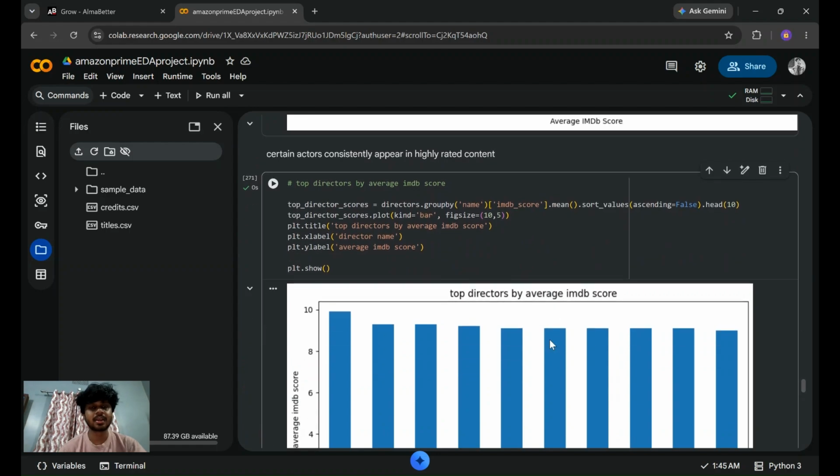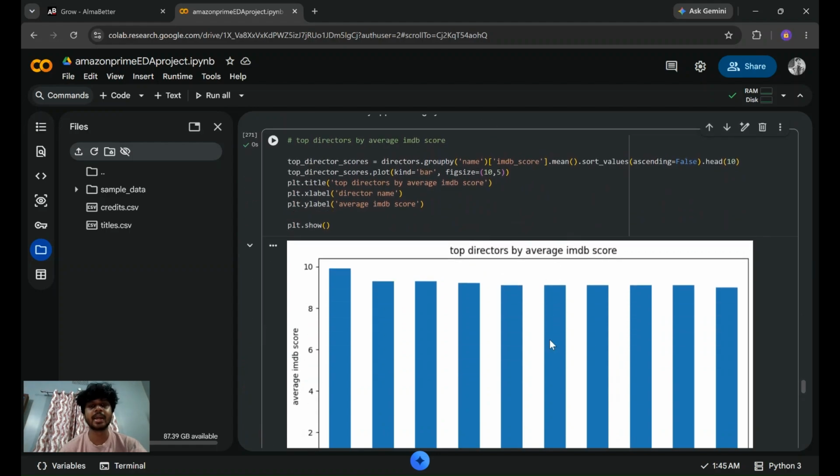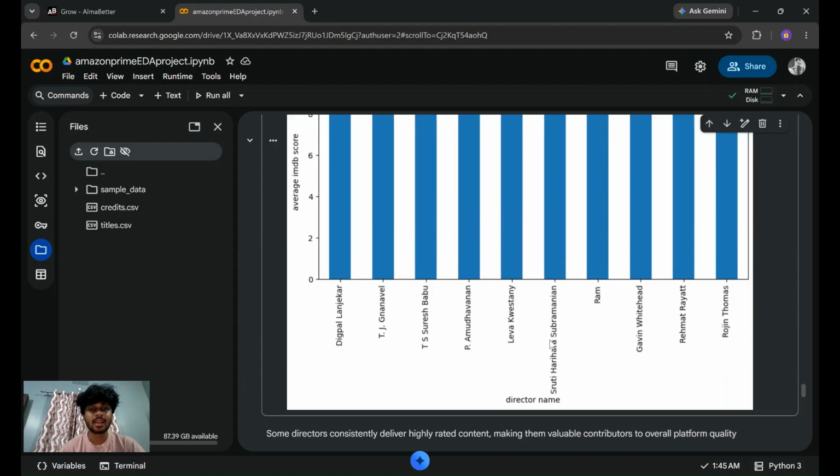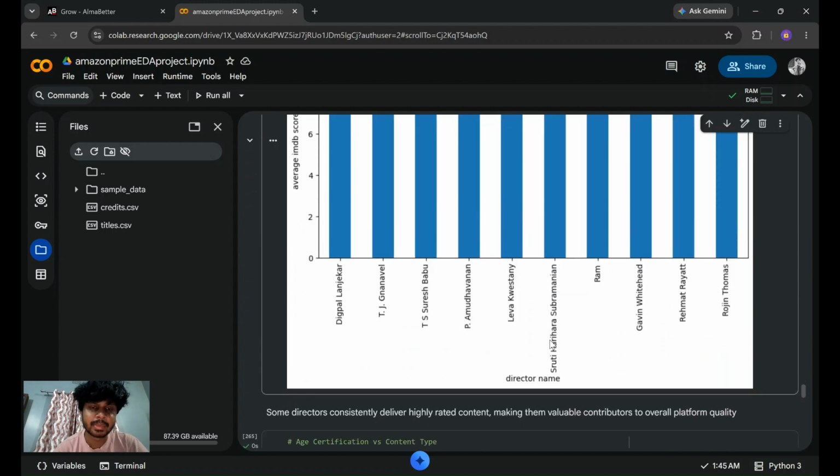And my next visualization is top directors based on IMDb score. And in this, Dipkal Langetkar is leading.